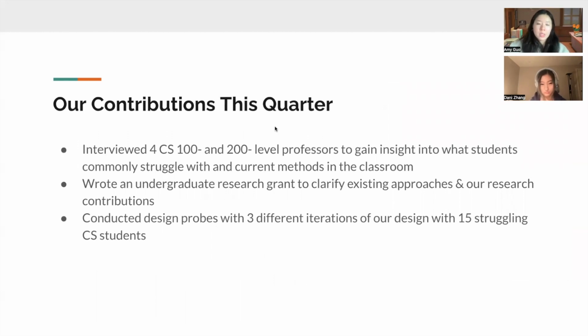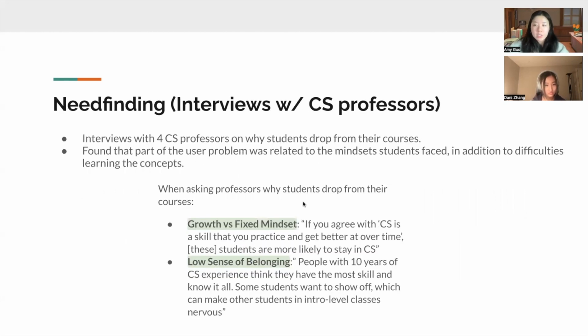So throughout the quarter, we did need finding and design iterations on our design. So we interviewed 4 CS professors to gain insight into what students commonly struggle with and what current approaches were used in the classroom. We wrote an undergraduate research grant to clarify the existing approaches in research and also thought through our research contributions. And then we conducted design probes with different iterations of our design with 15 struggling CS students.